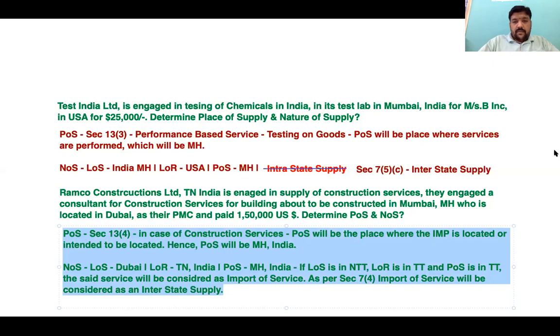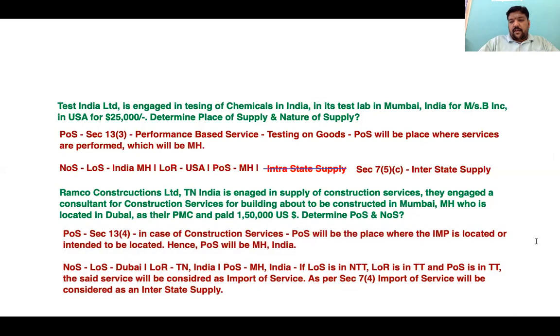See, this is the closing remark you have to give. Majority of you gave weightage to place of supply, but for nature of supply, a lot of you wrote straight away interstate supply. How did you get interstate supply? Supplier is outside India, recipient is in India, place of supply is in India.